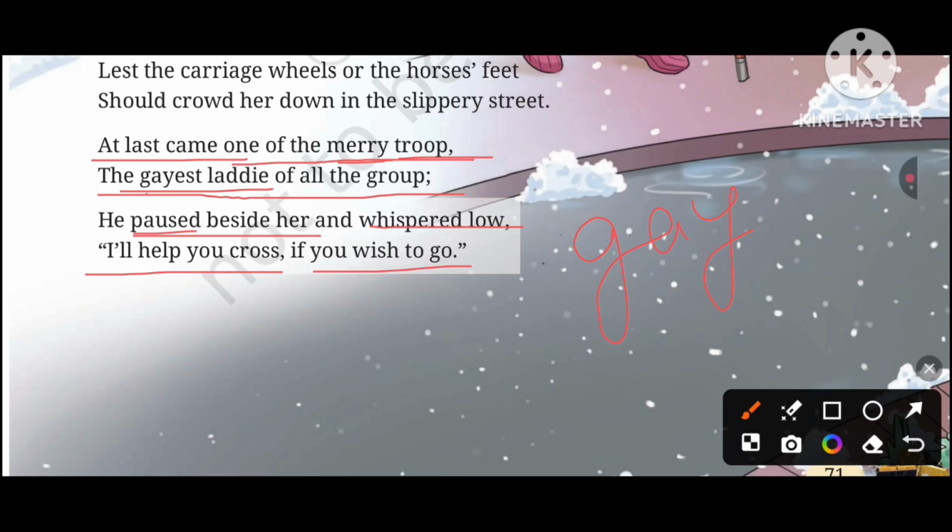He paused. Paused means stopped. Beside her, by the side of or next to the lady, the woman, and whispered low. He spoke in a low voice. Whisper means to speak in a low voice, or here we can say he spoke softly. He offered help. He said he would help the old woman if she wanted to go.